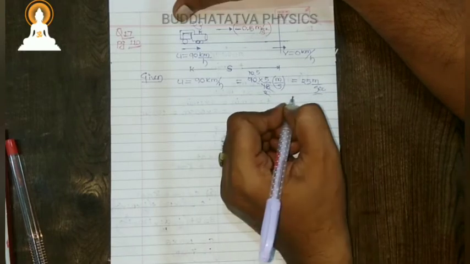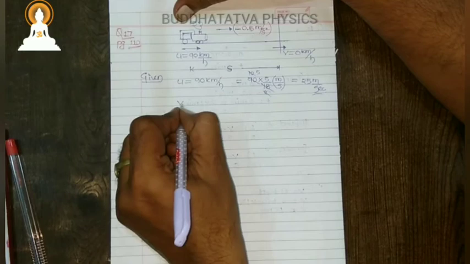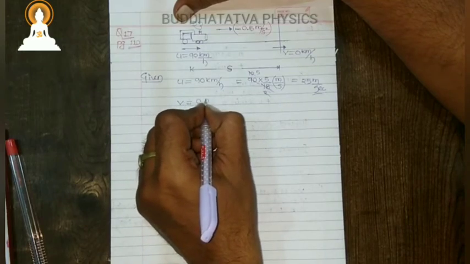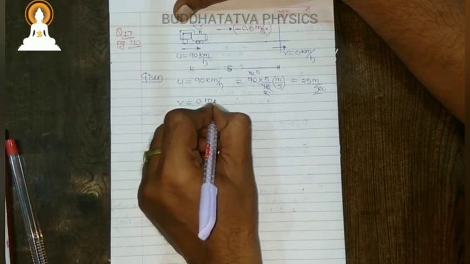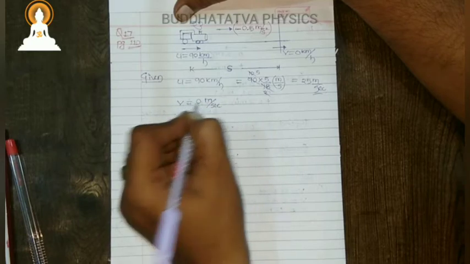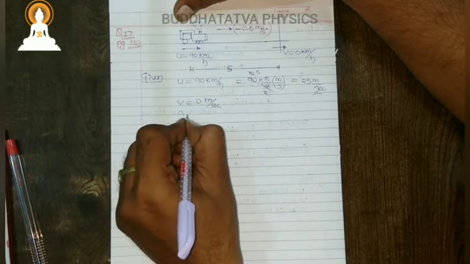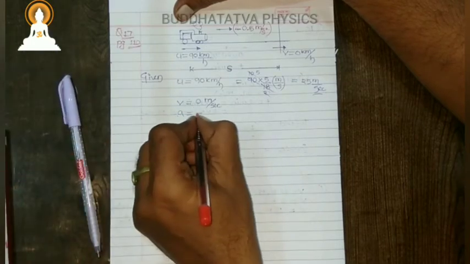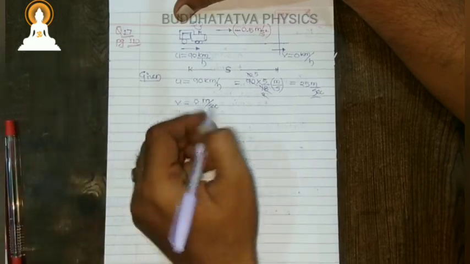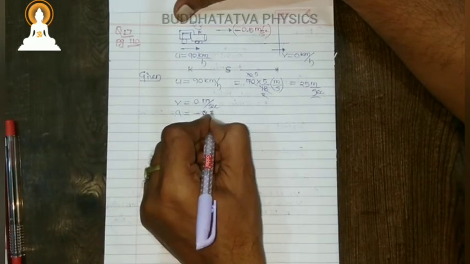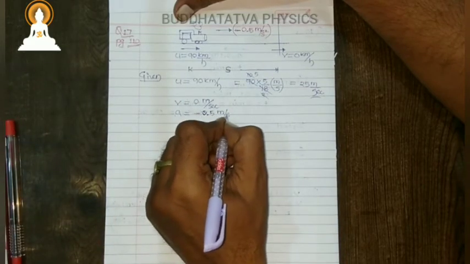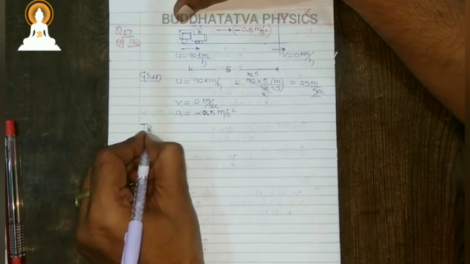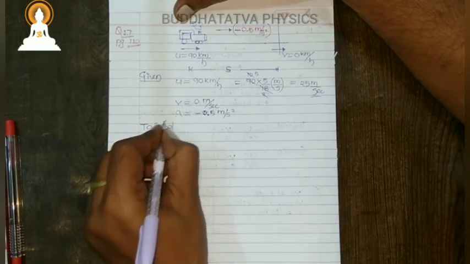Then v is 0; kilometer per hour or meter per second, it is the same thing, zero. Then acceleration is minus, listen carefully, they have already given minus, so minus 0.5 meter per second square. Now what we need to find.